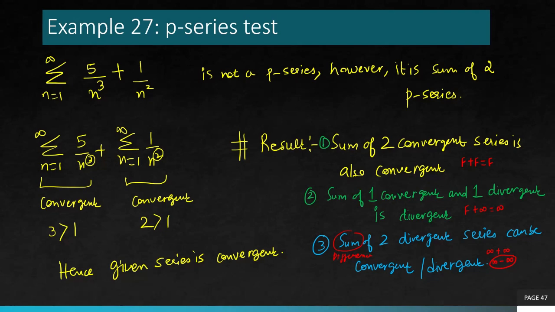So these are some additional results. If you know them, it's easy to apply them to questions and solve complicated examples wherever you have expressions like this. So convergent plus convergent is convergent. Convergent plus divergent is divergent. But divergent plus divergent could be anything.